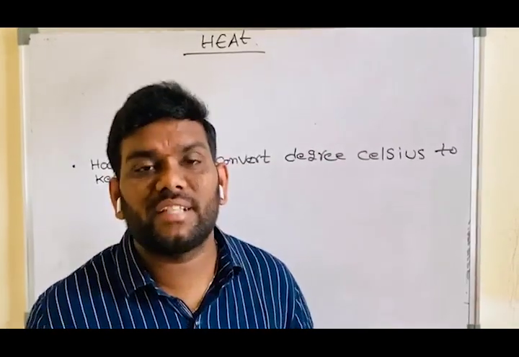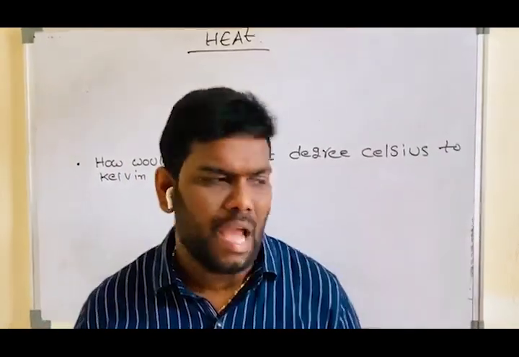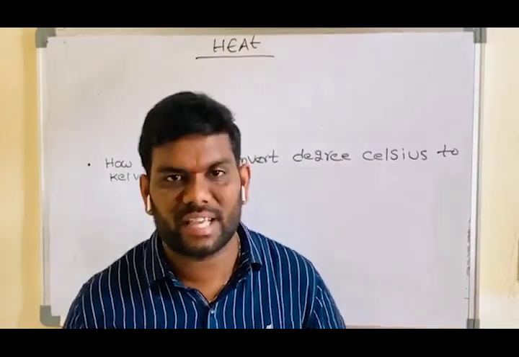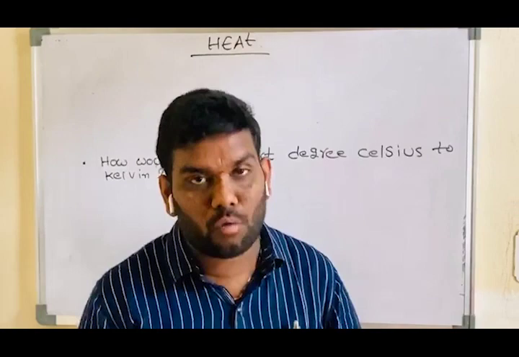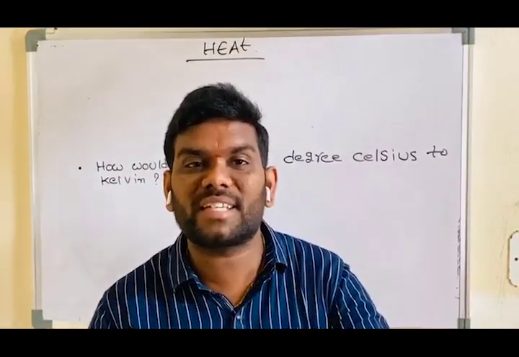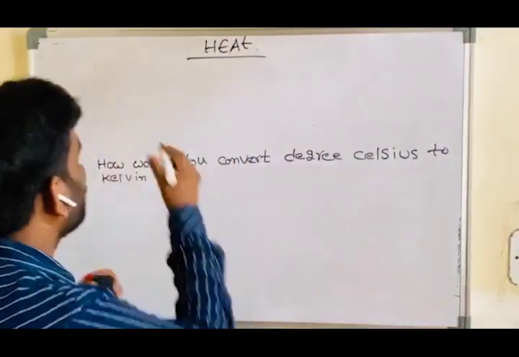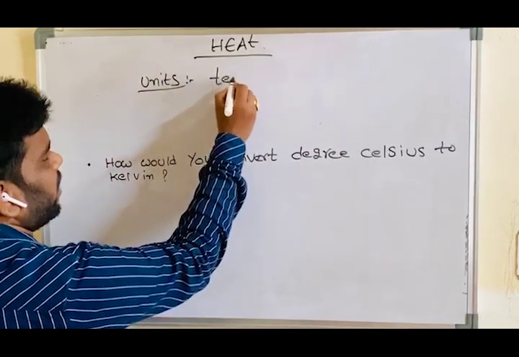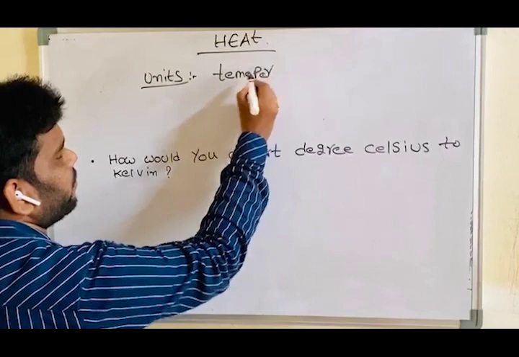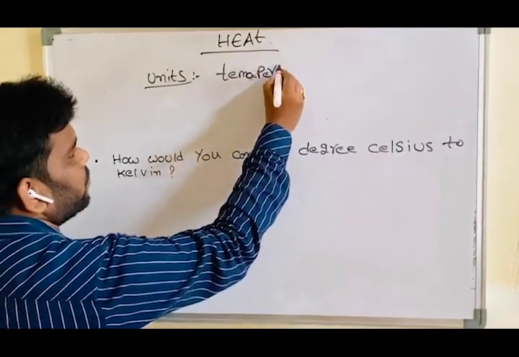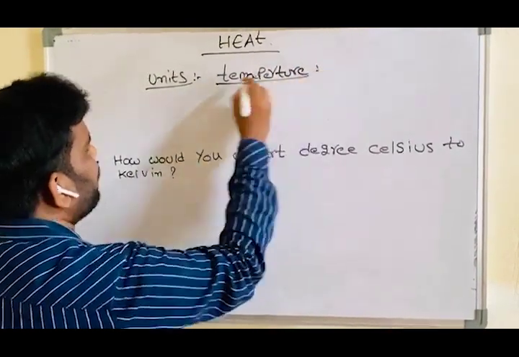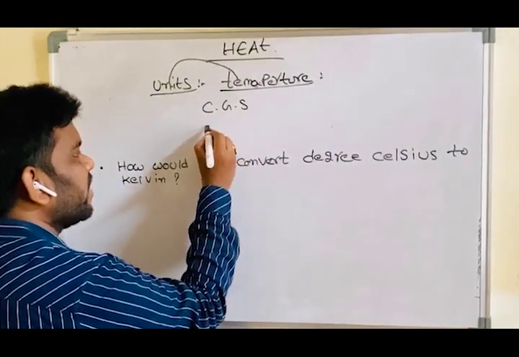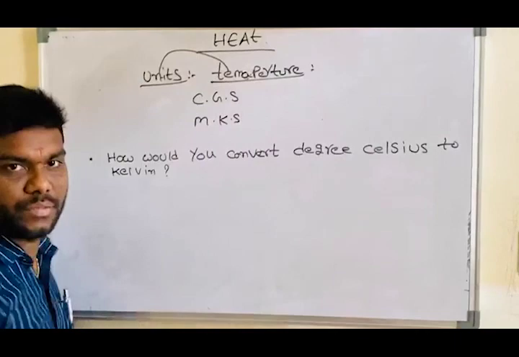Now, what is the unit of temperature? Previously I told you the heat energy units in CGS and SI. Now, what are the units of temperature? In temperature, there are CGS units and MKS units.